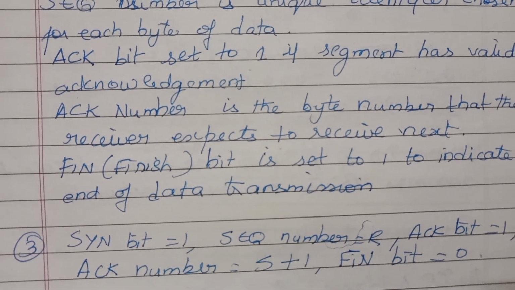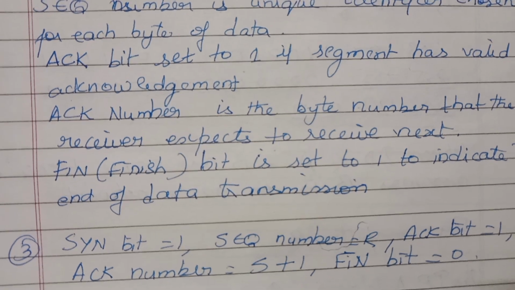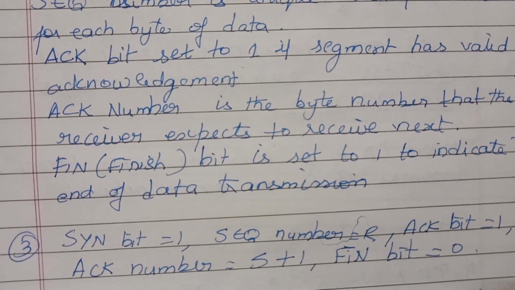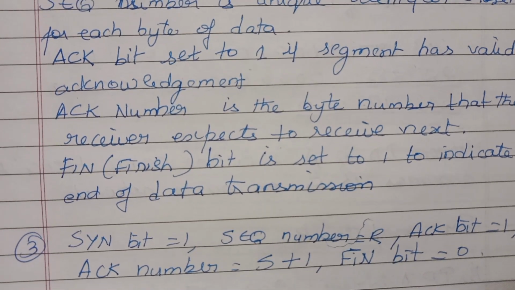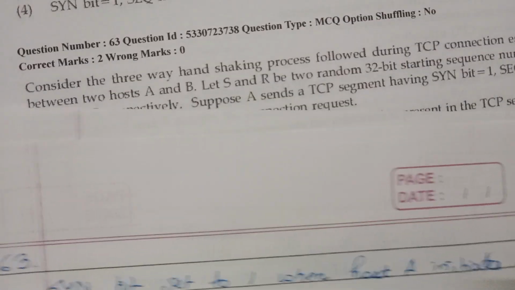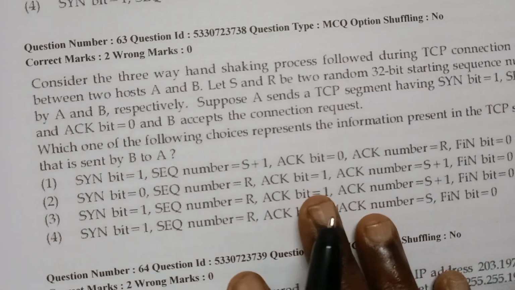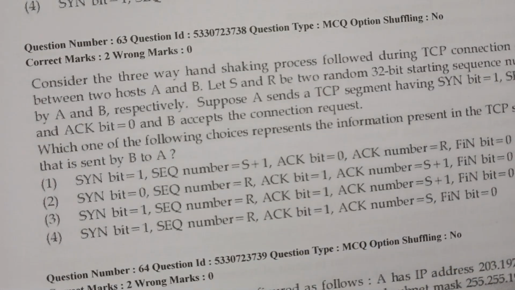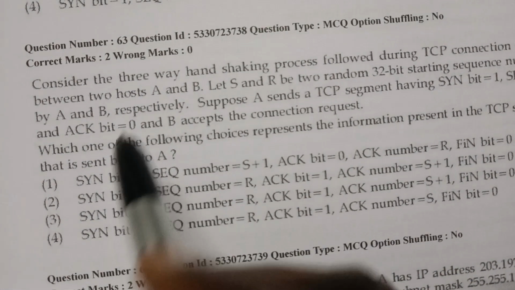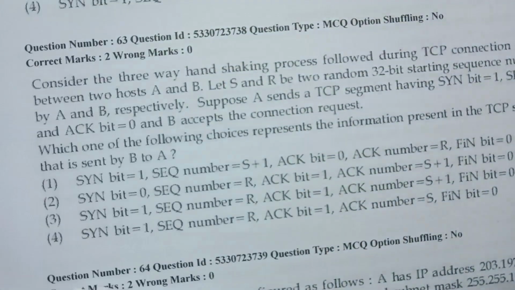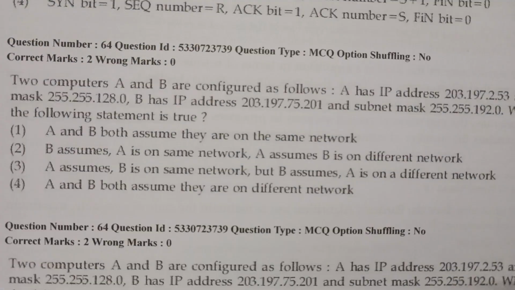And FIN bit is 0. It is 1 only if it is the end of the data transmission. Now it is not the end, so the FIN bit will be 0. So this is option number 3: SYN bit equal to 1, sequence number equal to R, acknowledgement bit equal to 1, acknowledgement number equal to S plus 1, FIN bit equal to 0.